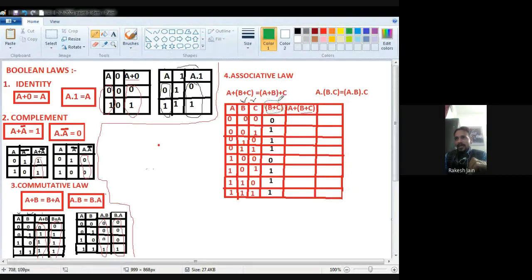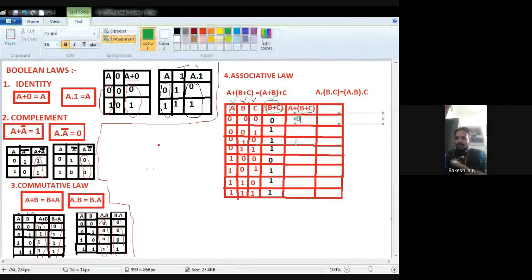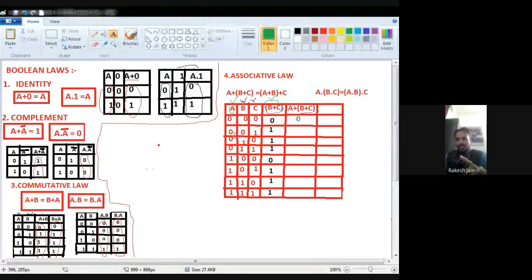Only focus on these two. B plus C means if any input is 1 in between B and C, then put 1, otherwise 0. So see, B is 0, C is 0, both are 0, no 1 is there, so I put 0 here. B is 0, C is 1, because 1 is there, so I put 1. B is 1, C is 0, because one more time I find 1, that's why 1. B is 1, C is 1, because 1 I find, so I put 1. Both are 0, no 1 is there, so I put 0.